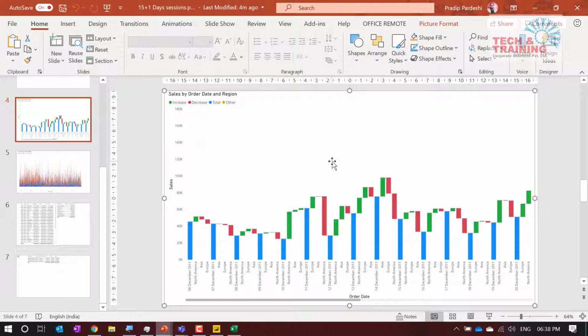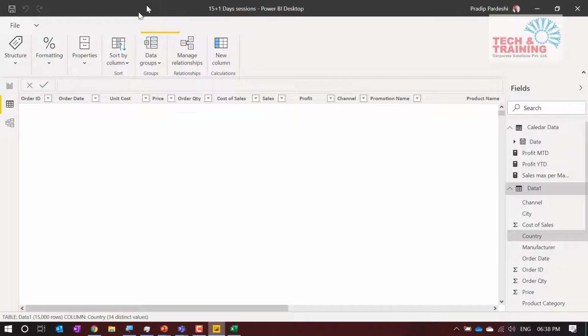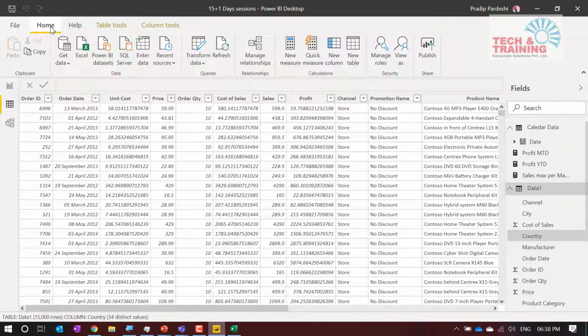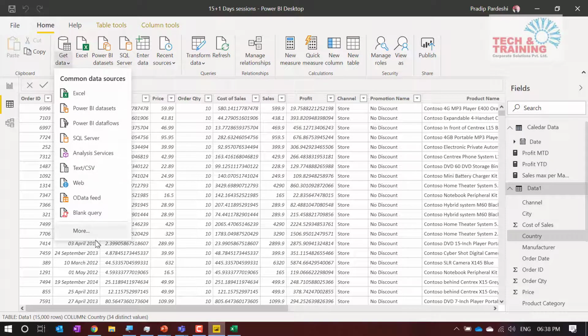Well, I need to understand more about this data, but let me show you one feature which I wanted to show you in Power Query also. Here you have the option to import data from the web. So if the data is in the public domain, you can easily import that data into Power BI.